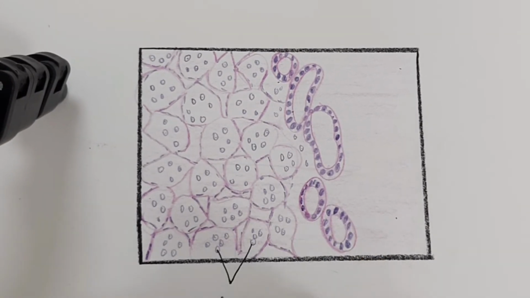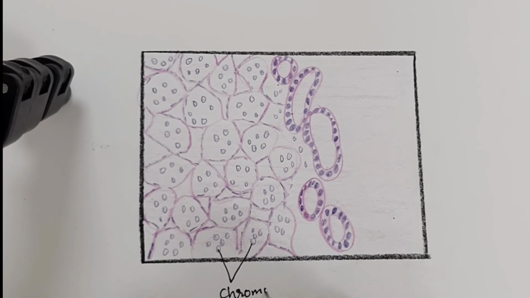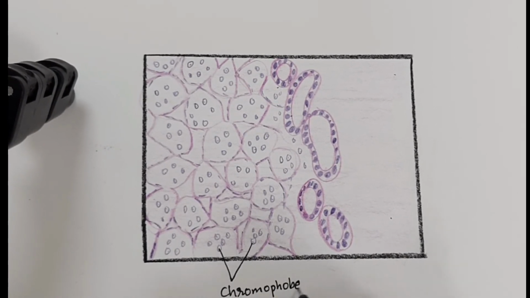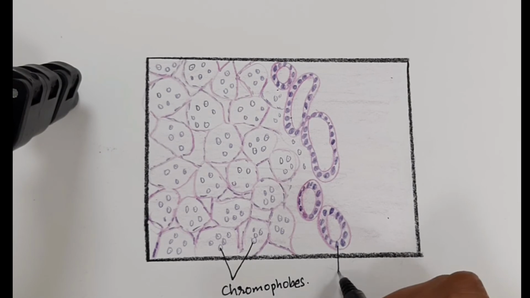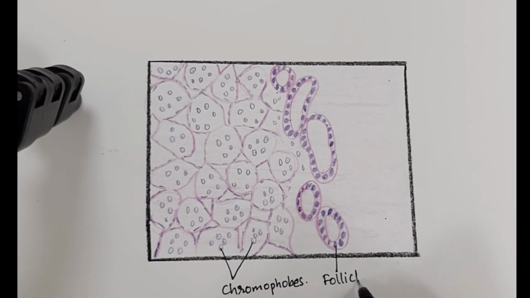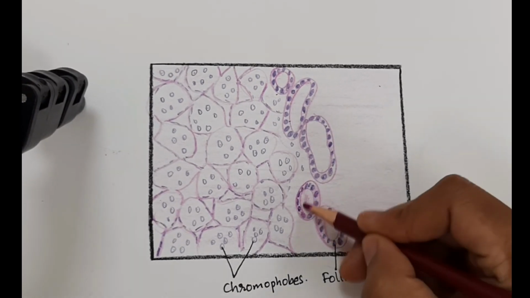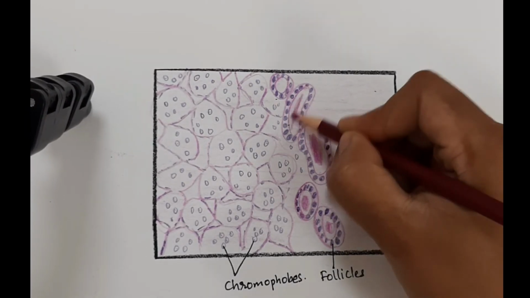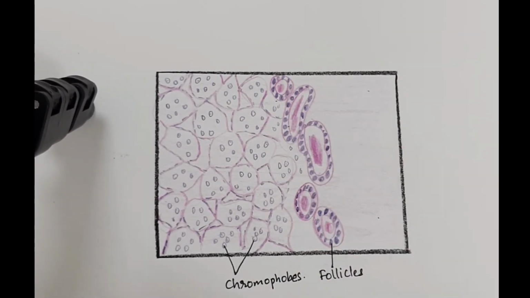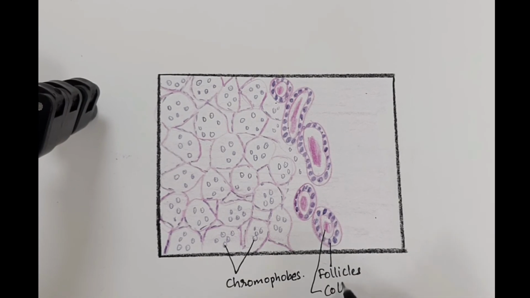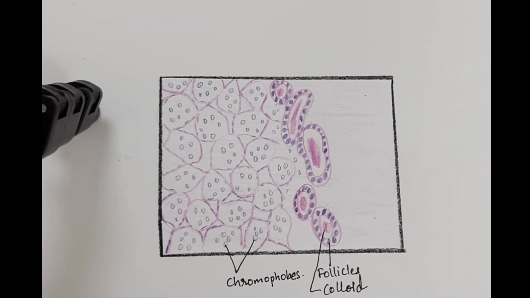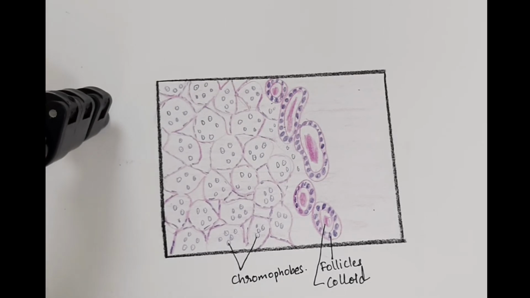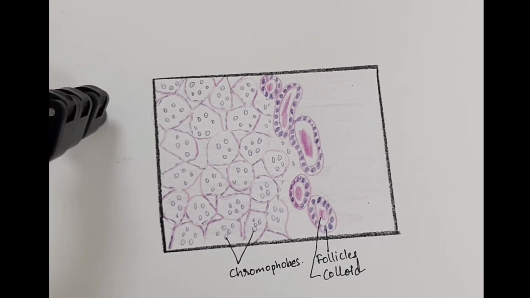Gonadotropes are 10%. They secrete the follicle stimulating hormone and luteinizing hormone. So follicle stimulating hormone stimulates the growth of the ovarian follicle. It also stimulates the secretion of estrogen by the ovaries, and in male, follicle stimulating hormone stimulates